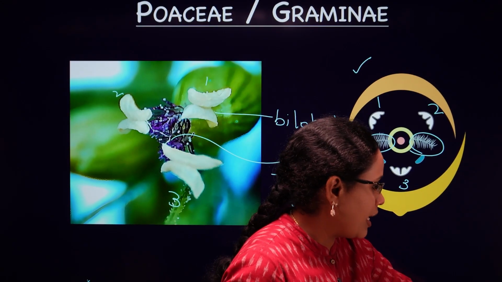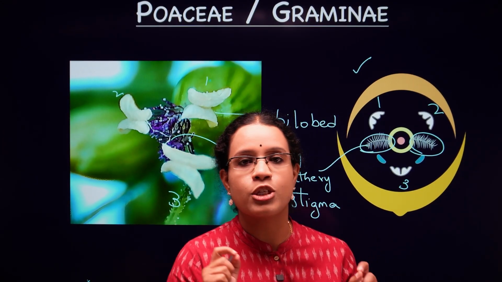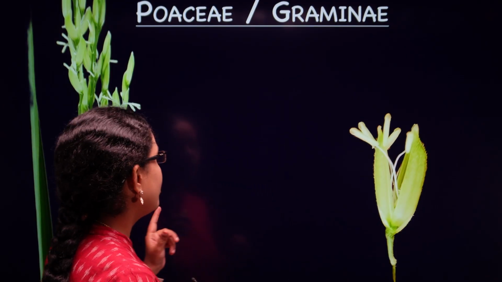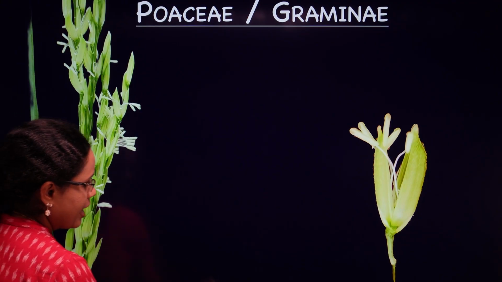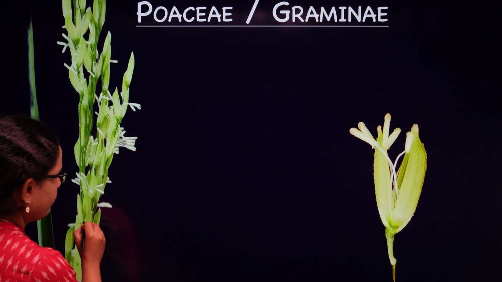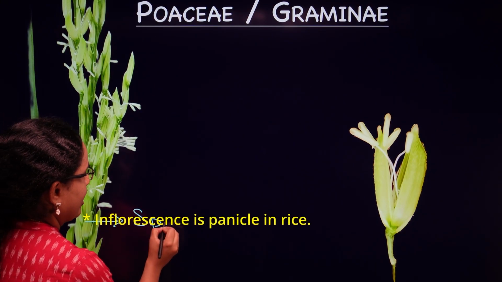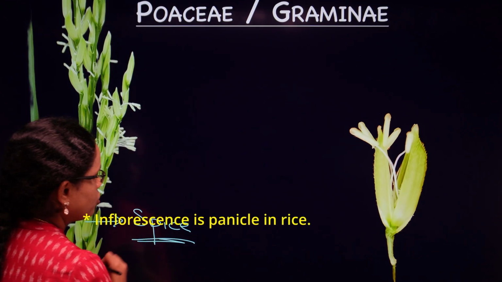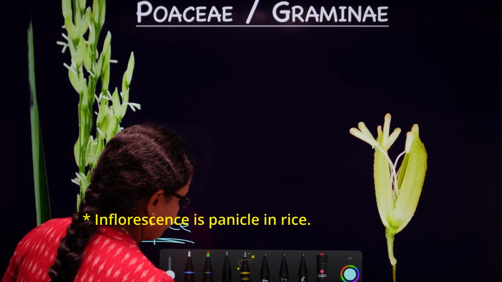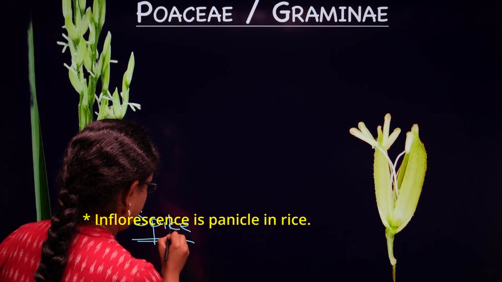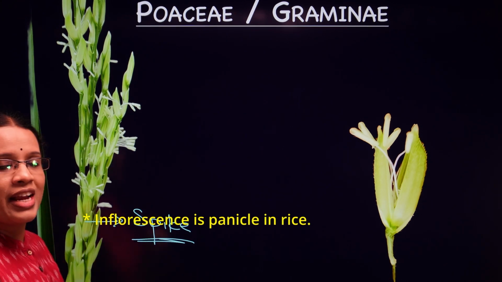Now, very quickly, let's understand about these special features which we have seen, the feathery stigma and also the long stamens. Now, here you are seeing the spike of the rice plant.